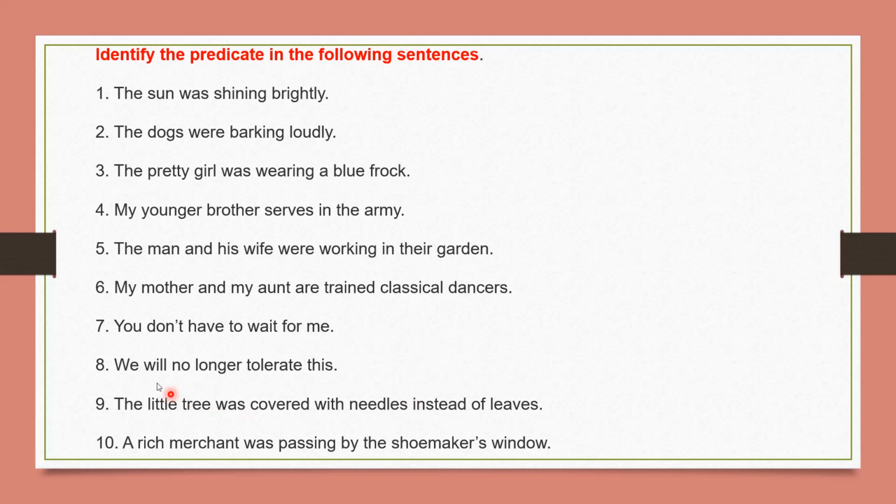And: The rich merchant was passing by the shoemaker's window. So in these three or four sentences we can see a subject plus a predicate with more than one object, and sometimes it can be a complement, or sometimes an adverb can also be added.